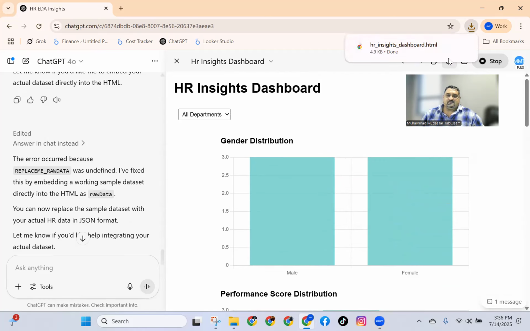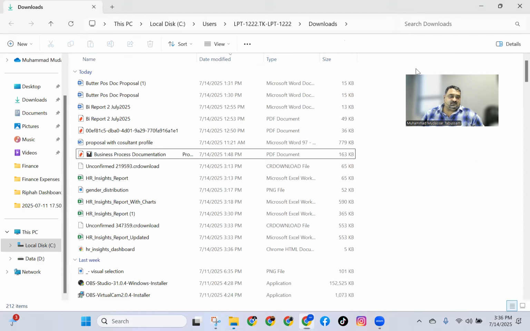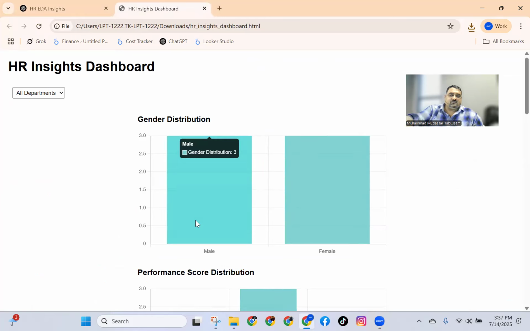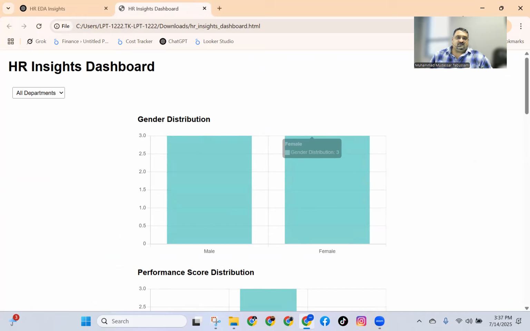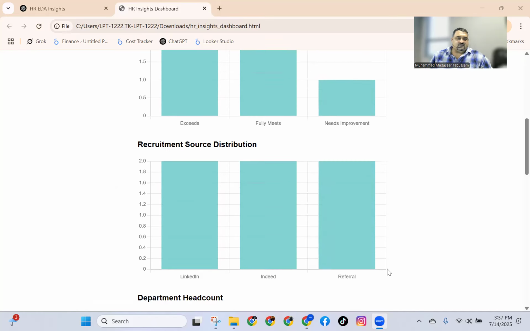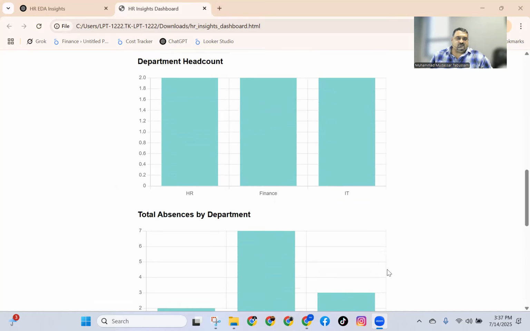Download this. This file is downloaded. I go here. This is only a 5 KB file. Let me open this. This file opens for me. And here you go. You don't need anyone. You get it done by this. Gender distribution. This is performance score, whatever. You can get more stats as well.